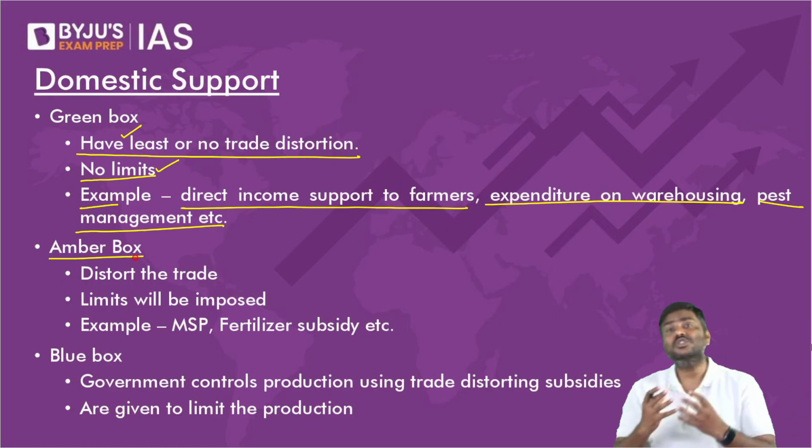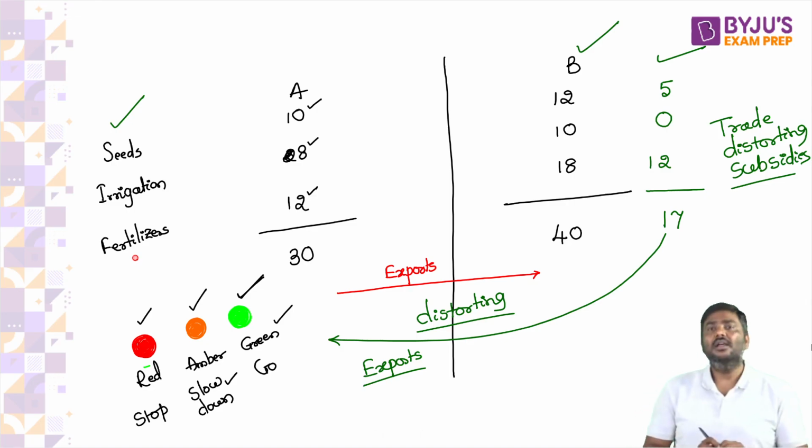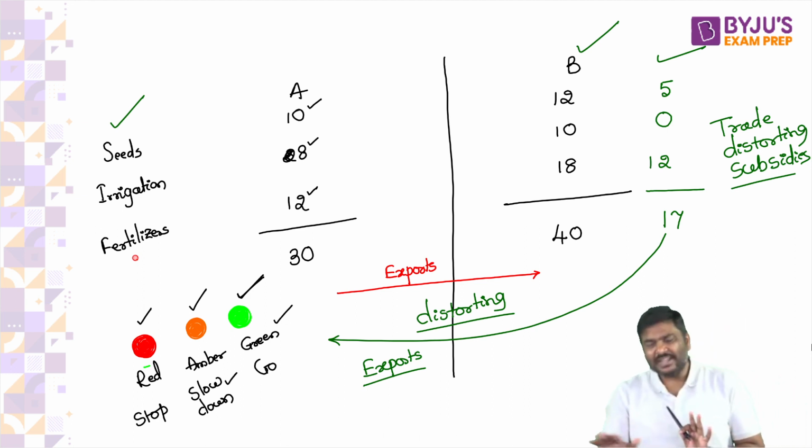Second, amber box subsidy. Go back to the amber box color. Go back to amber color. What does amber color indicate to you?